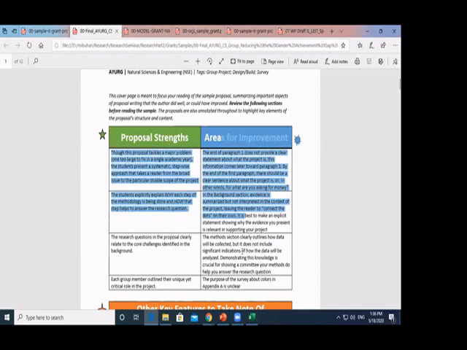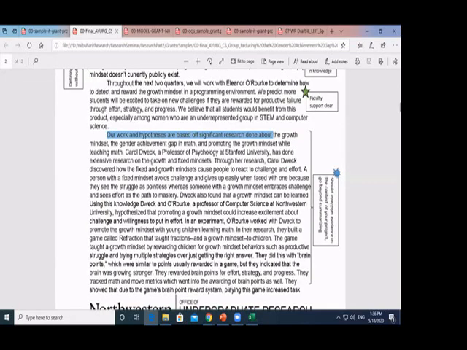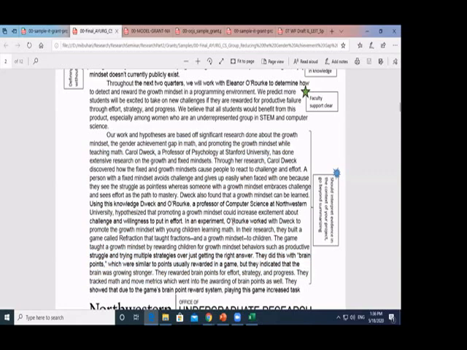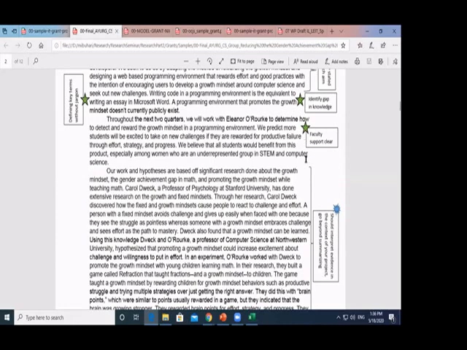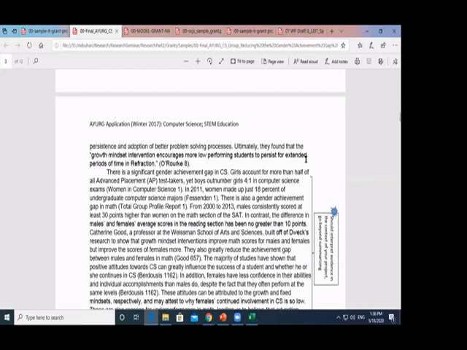If you go through, for example, in this one: our hypothesis and work are based off significant research done in this area. And they say you should interpret evidence in the context of a project, go beyond summarizing. So it is basically just summarizing here, you need to go further. This is like you have written a report, a proposal, and somebody has given comments for it. Using these comments, you can learn. If you take one or two examples here, it will help you learn.